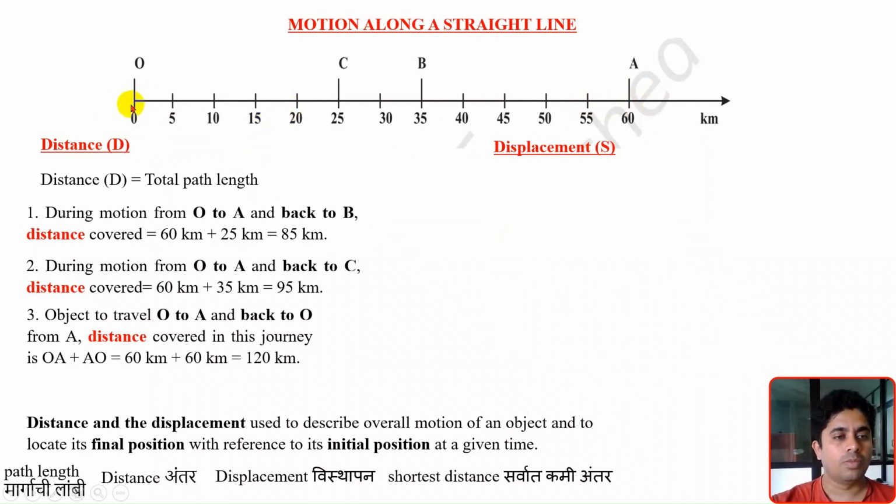If I think from O to A, the object has traveled in the right hand side direction, and from A to O, with respect to A, the object has traveled to the left hand side direction. But don't consider any direction, simply measure the path length. O to A path length is 60, A to O path length is 60 plus 60, it is 120 kilometer. So this is for the distance concept. From the distance point of view you have studied.